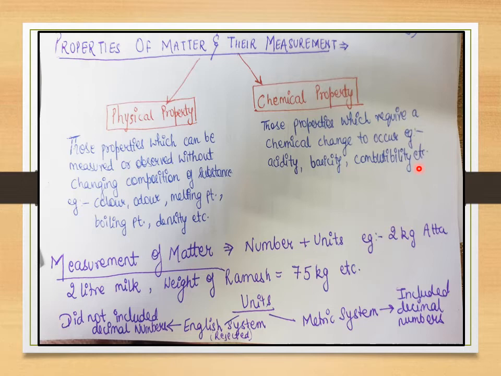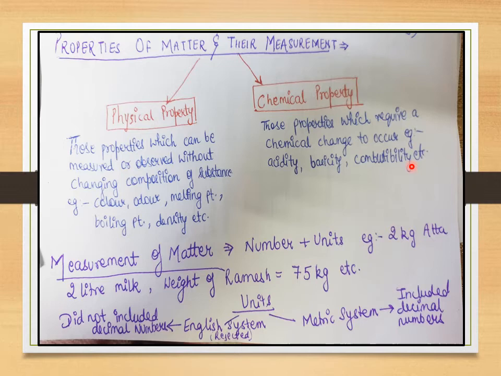Also combustibility. If I want to check a particular matter's chemical property called combustibility, I have to react it with oxygen so that I understand the rate of combustibility.